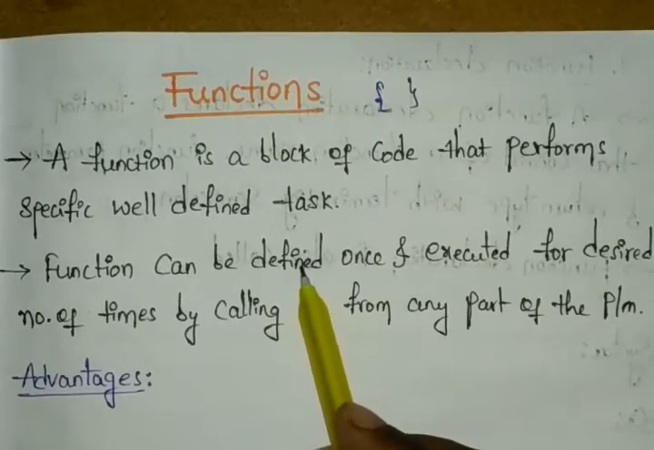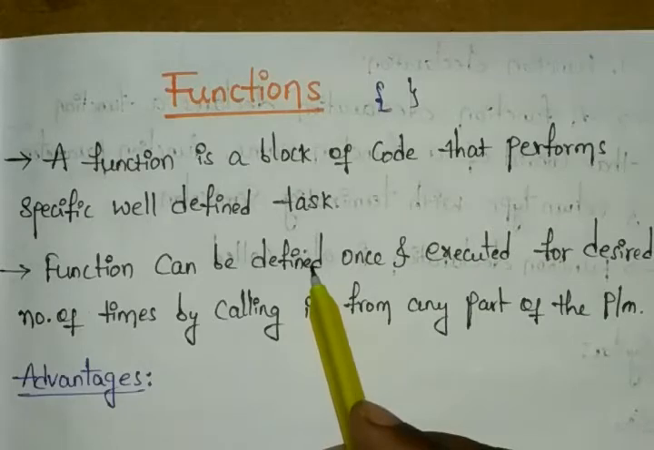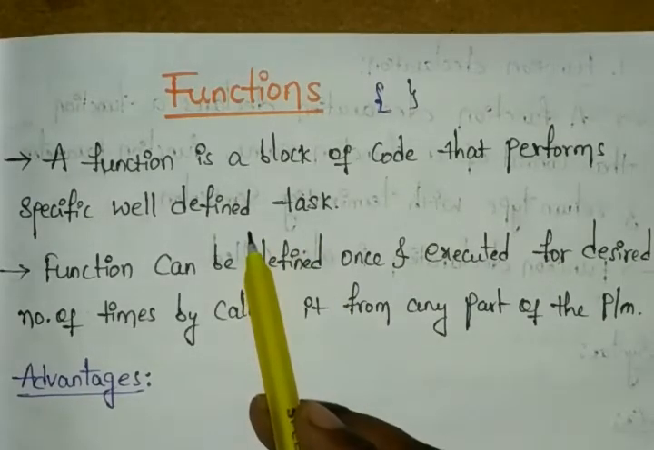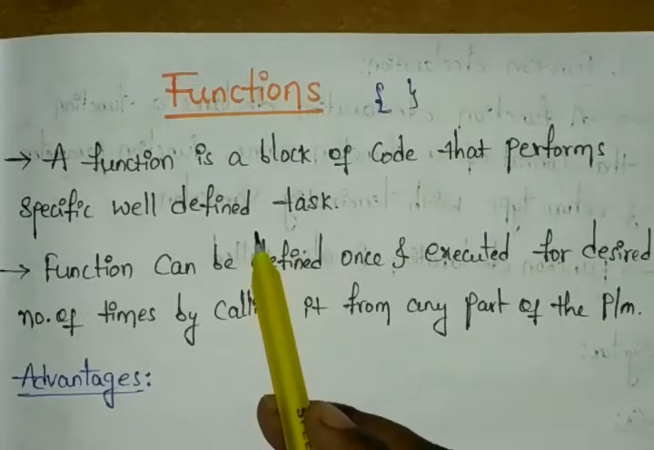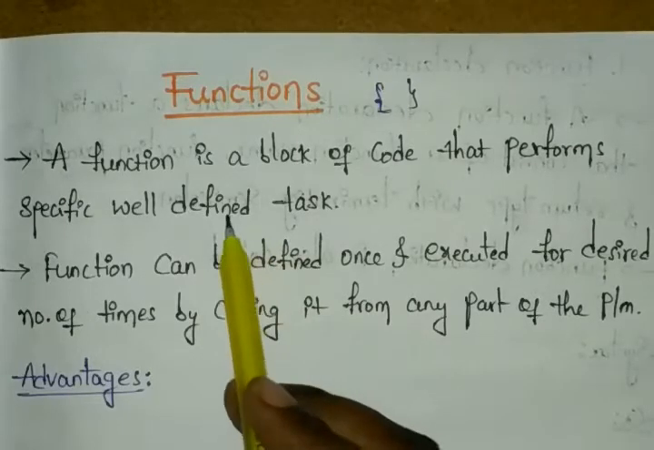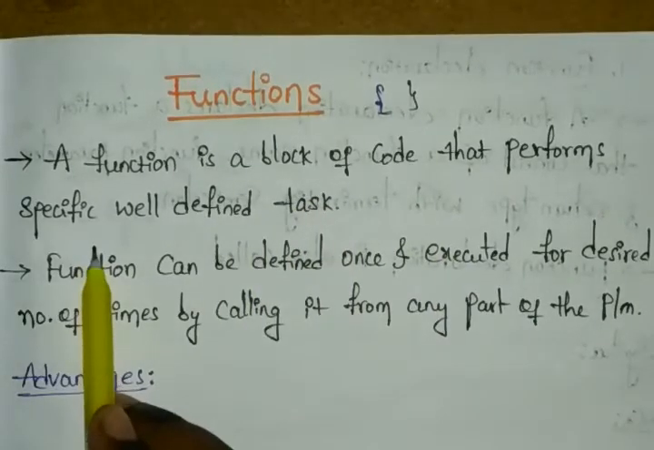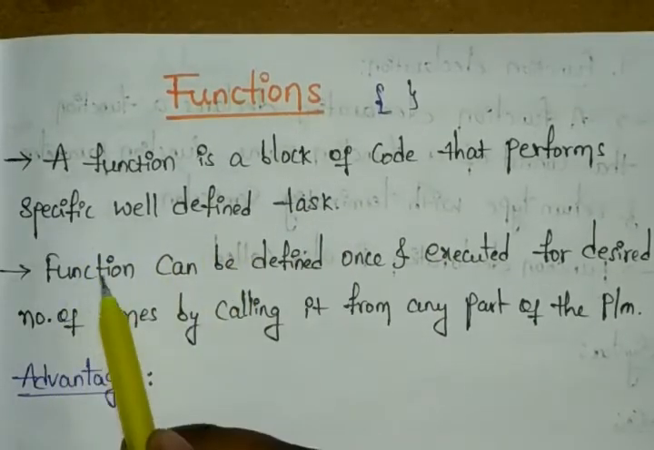This function is also called a procedure or a subroutine in other programming languages. In C, we call them functions. In other languages, they are called functions, procedures, or subroutines. Now let's see the function definition. A function is a block of code that performs a specific, well-defined task.